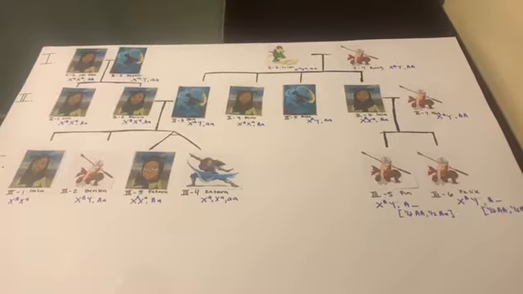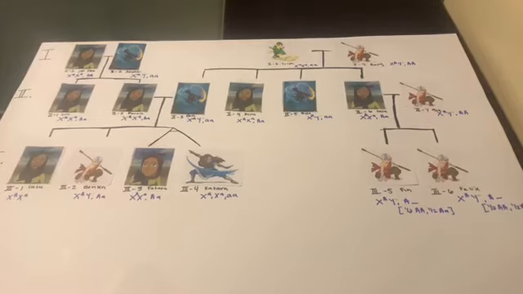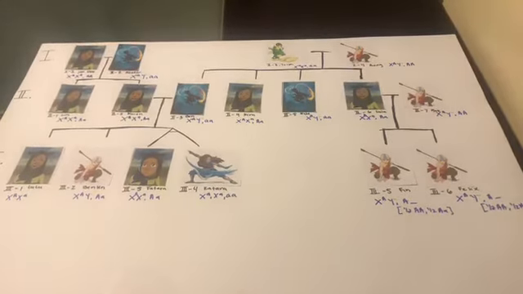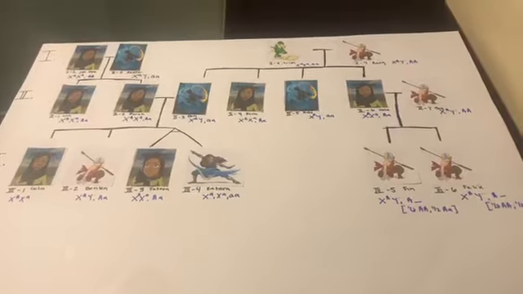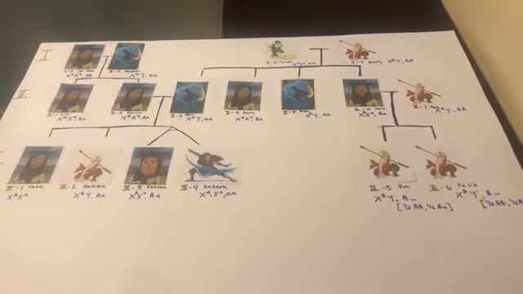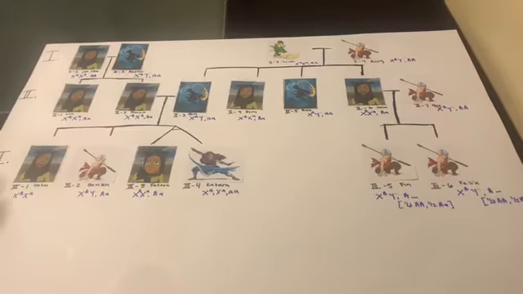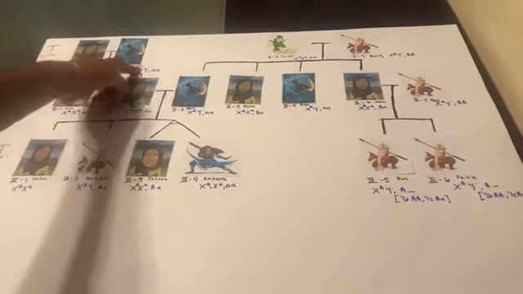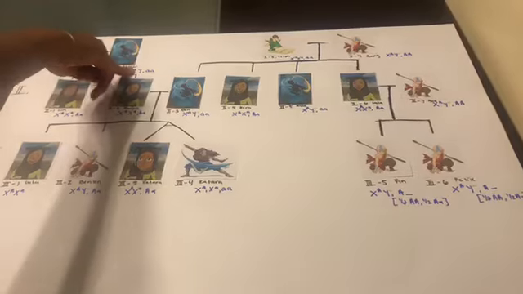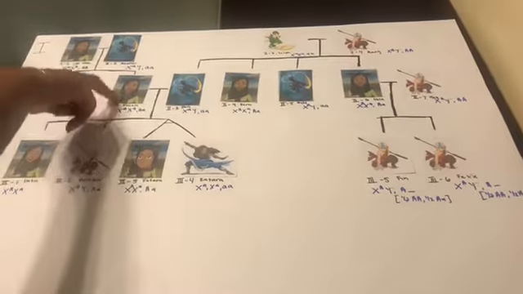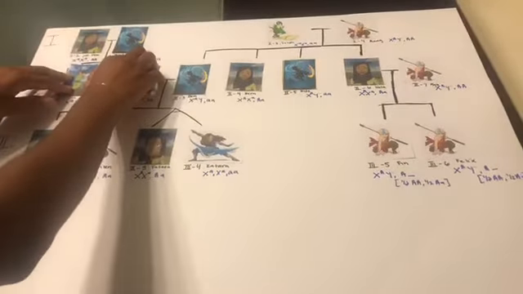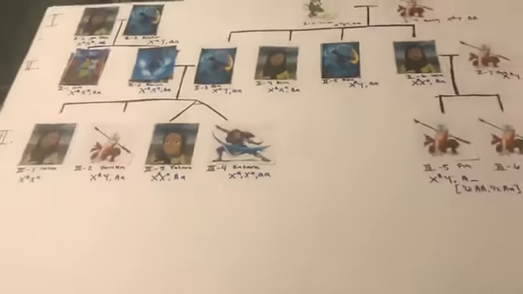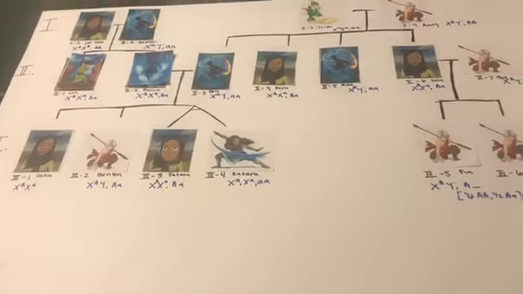depending on the evidence. So for my first phenotype, which is the ability to bend, I concluded that the mode of inheritance was X recessive along with autosomal recessive. It is not X dominant because if you look at Judy and the Avatar and their offspring, if it was X dominant, that would mean that both Flynn and Karen would receive a dominant X from their father, and that would mean that they would be benders, which they are not.